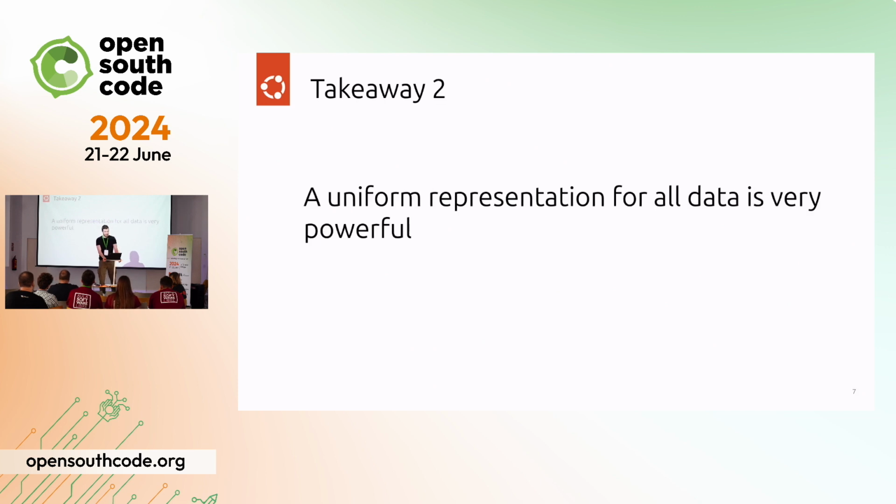Okay, and the second one that is somewhat connected is that a uniform representation for all data is very powerful. And what I mean by this is that all the data was referenced by hashes. So you could look in the object directory to get the commit, to get the tree, and to get the blob. And that means that if we develop a tool for uncompressing those files and getting the metadata, like git cat-file, then we can develop it once and use it for all the files. We don't have to develop 3 different tools, because the graph is stored somewhere, the commit is stored somewhere else, they have a different compression algorithm, or whatever.